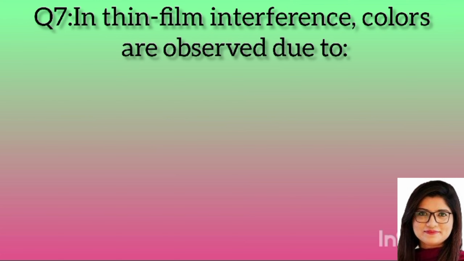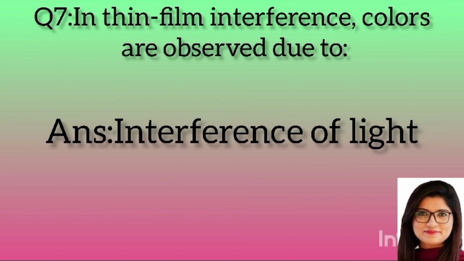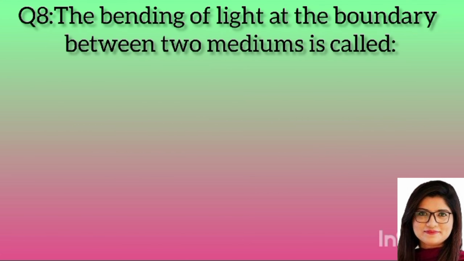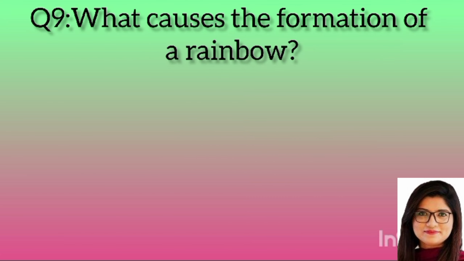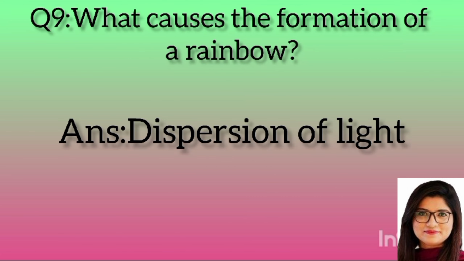Question 7. In thin film interference, colors are observed due to? Answer: interference of light. Question 8. The bending of light at the boundary between two mediums is called? Answer: refraction. Question 9. What causes the formation of a rainbow? Answer: dispersion of light.